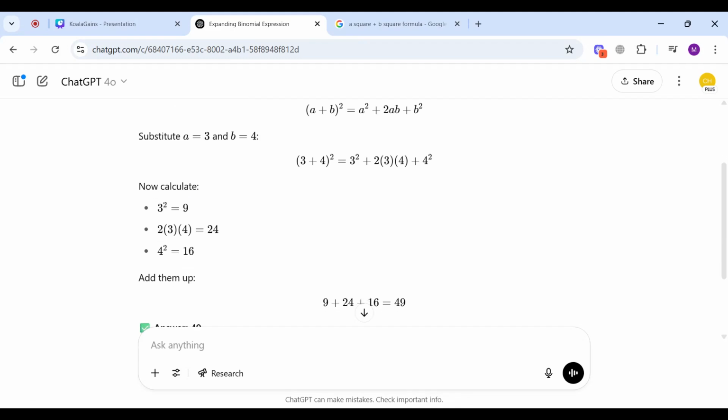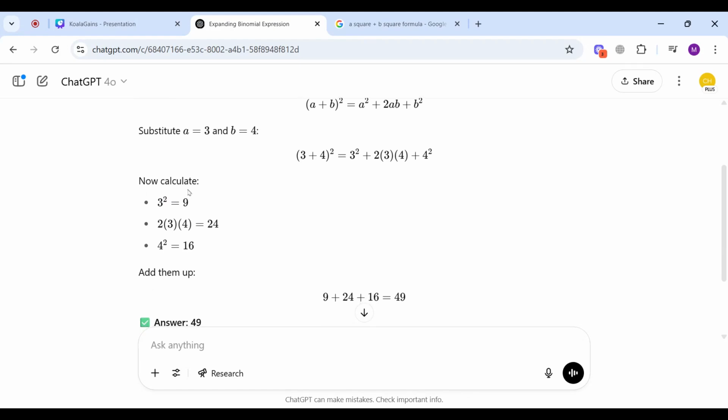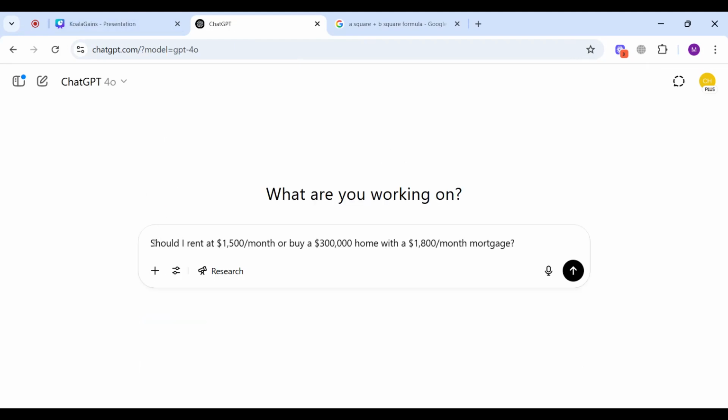Now let's move on to some advanced cases where chain of thought prompting can help us. Let's take a case where I am in a situation to choose between two options. One option is renting a house at $1,500 per month, and the other option is buying a home that is worth $300,000, but with that I need to take a loan that requires a monthly payment of $1,800. I'm not sure which option to choose. Let's ask ChatGPT if it can help us with this.